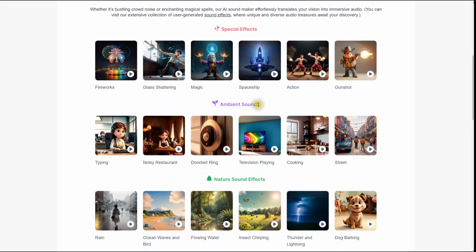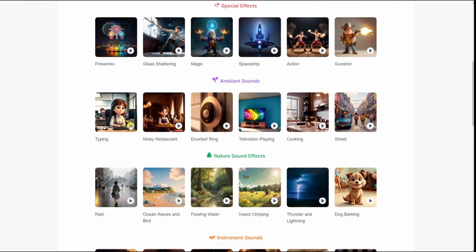Okay, ambient sounds. Now, we heard some ambient sounds already from a baseball stadium as well as nighttime in a meadow. Let's see what other things they have here for us, like typing. Yep, noisy restaurant.